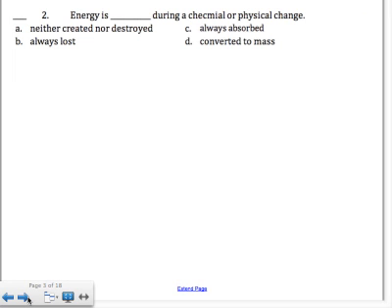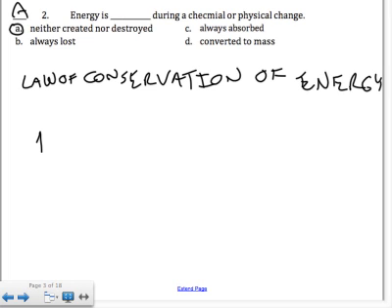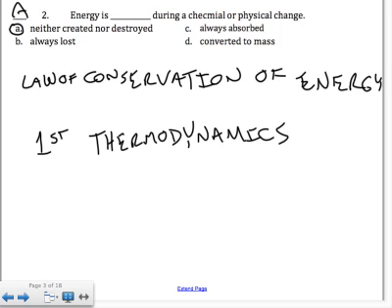Energy is blank during a chemical or physical change. Little typo there, I should say chemical or physical change. And the answer here is that energy is neither created nor destroyed. That's called the law of conservation of energy. That is also called the first law of thermodynamics. And actually the answer to number 1 is also known as the second law of thermodynamics, entropy.